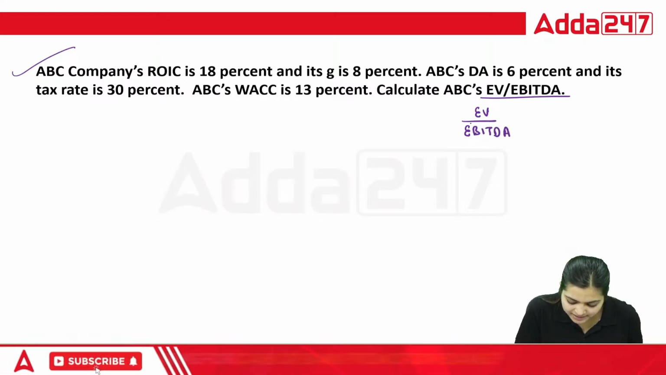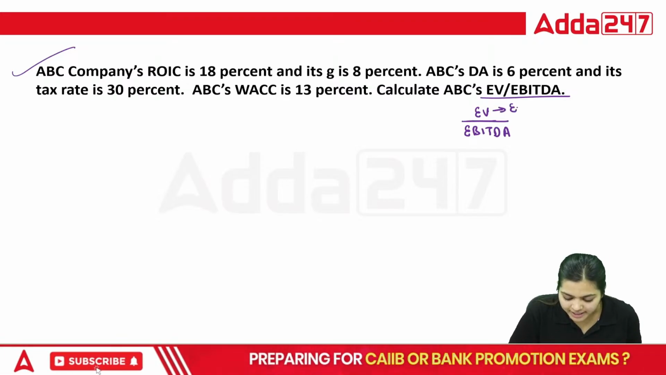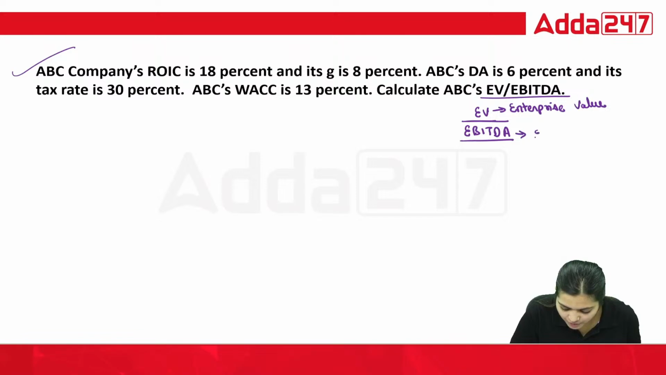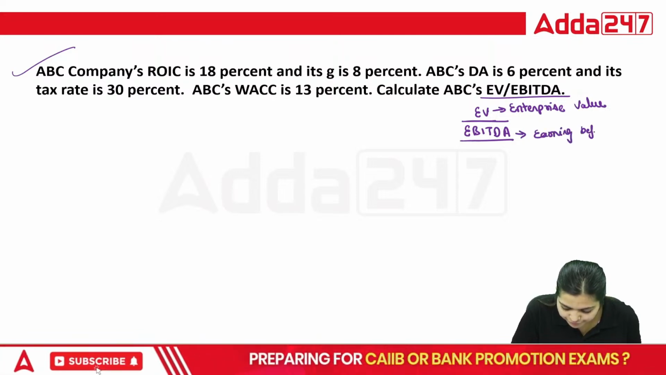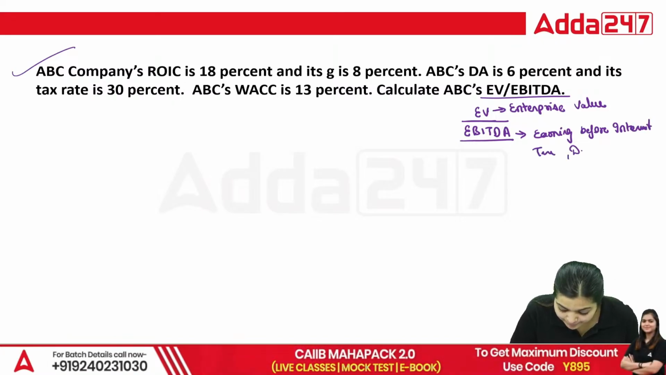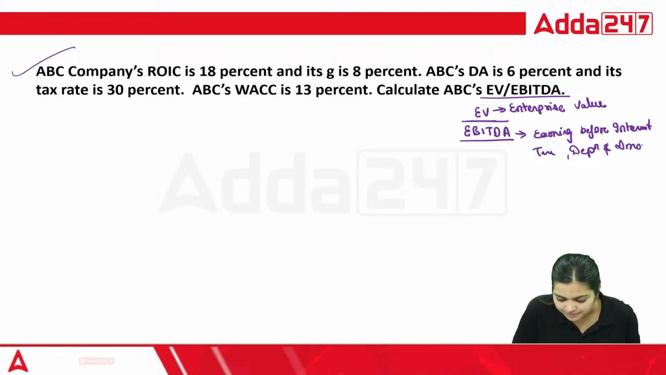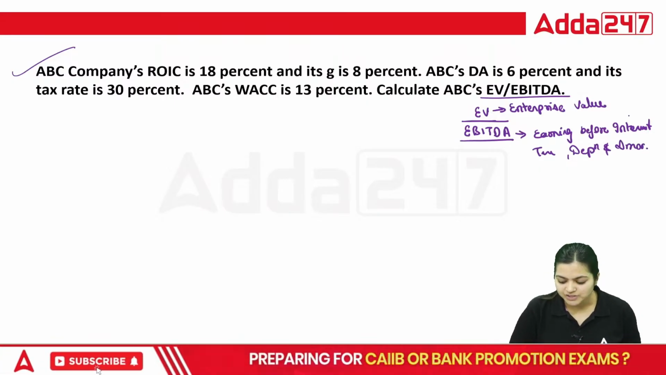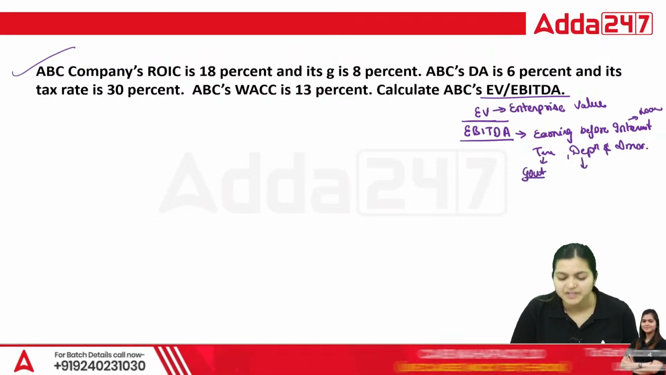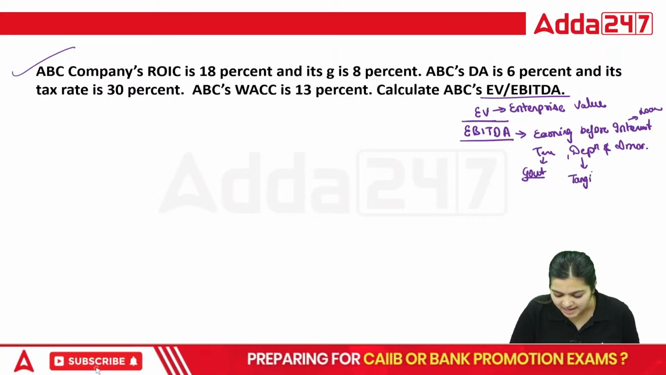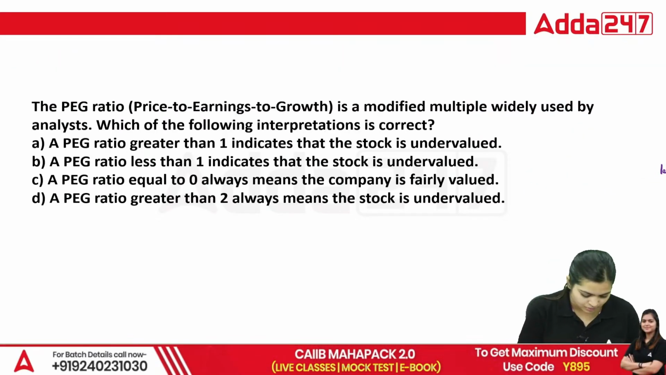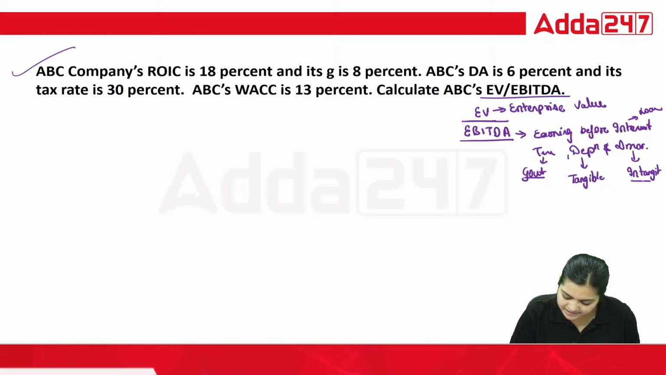As per this EV/EBITDA, your EV is enterprise value, and EBITDA is your earnings before interest, tax, depreciation and amortization. This interest you pay on loan amount, this tax you pay to the government, and this depreciation you charge on tangible fixed assets and amortization you charge on your intangible assets.